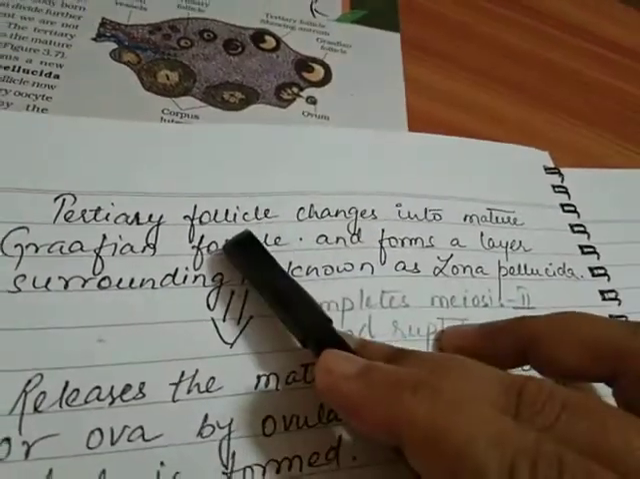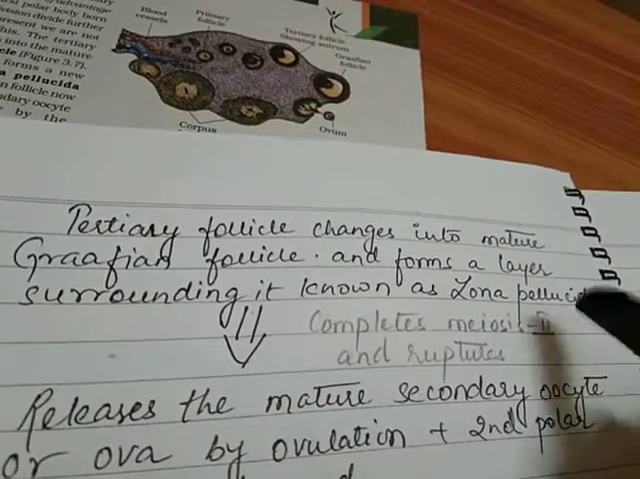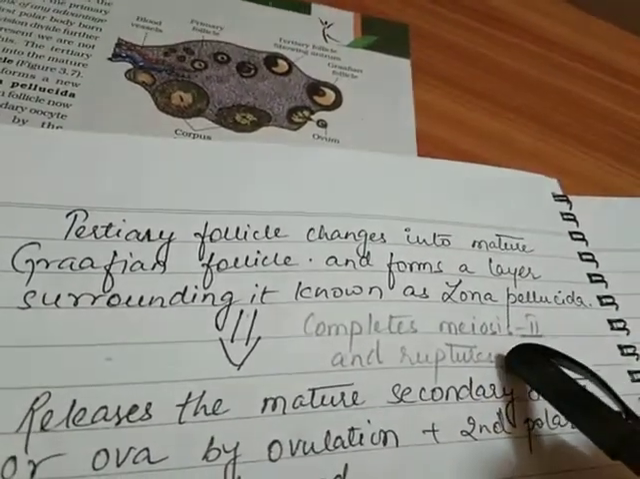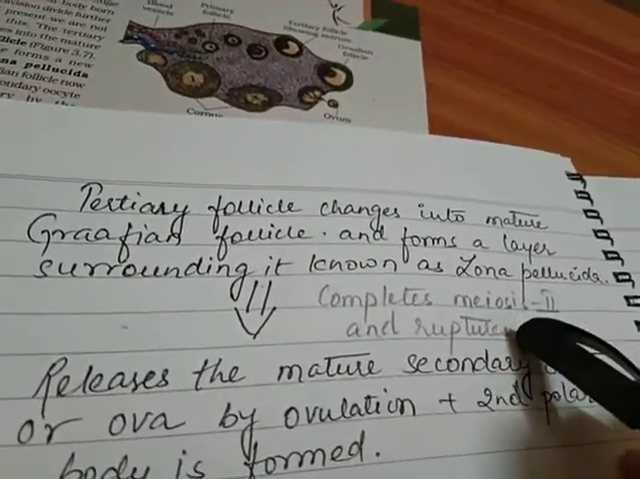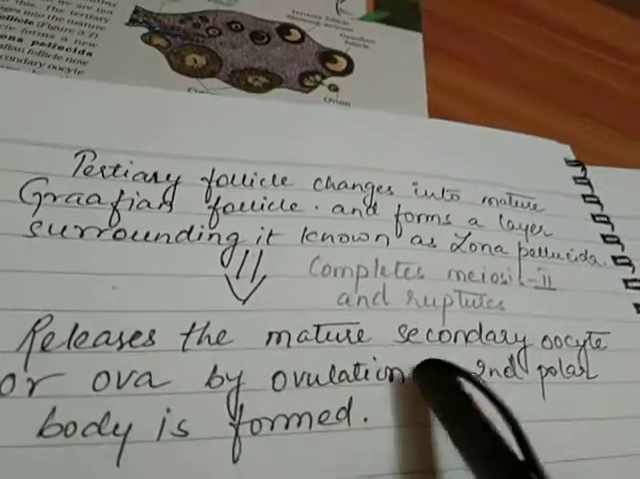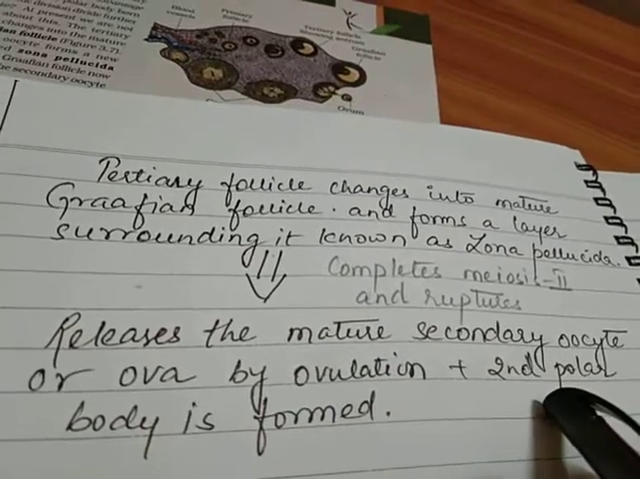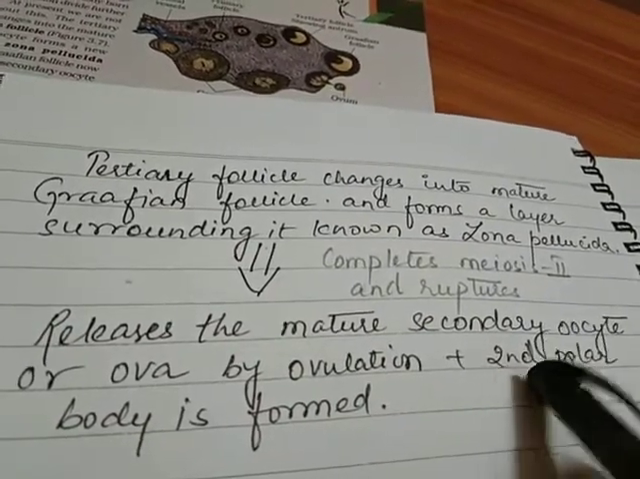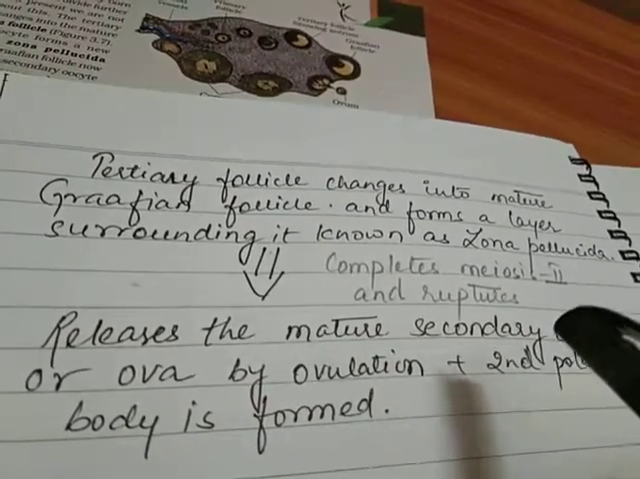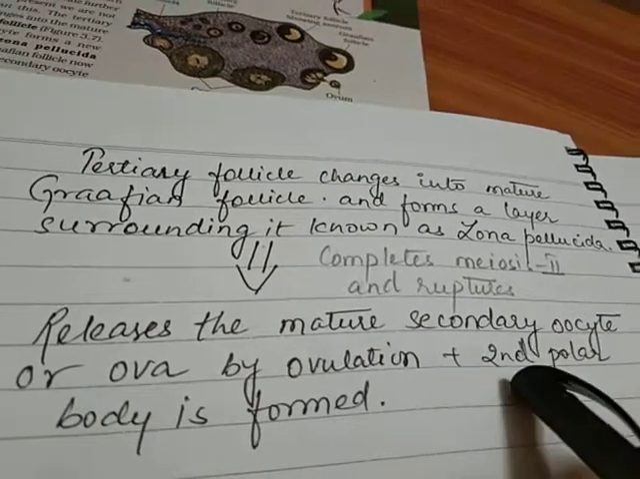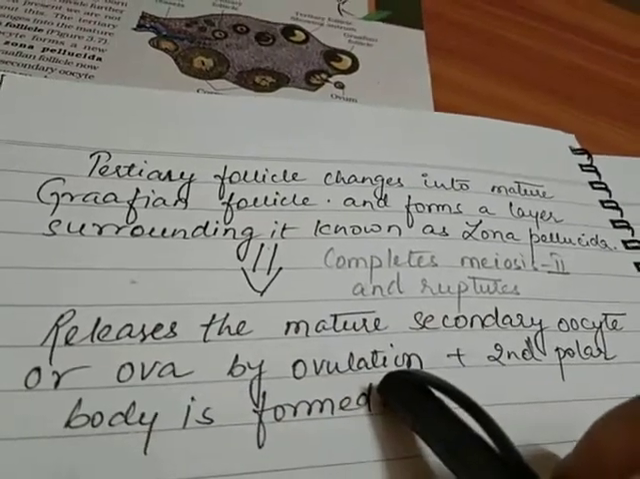So when the tertiary follicle converts into the Graafian follicle by the formation of zona pellucida, at that time internally the follicle already completes the meiosis 2 process. After the completion of the meiosis 2 process, a mature secondary oocyte or ova is formed and a second polar body is formed. Again the fate of the second polar body is still not known, whether it is destroyed or it still remains in the ovary, but the secondary oocyte or the ova is released by the process of ovulation.